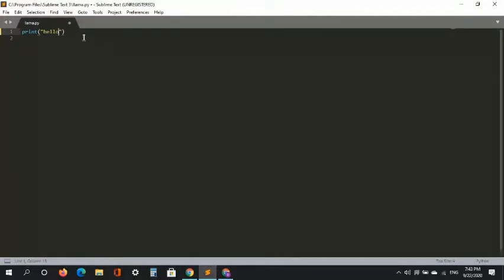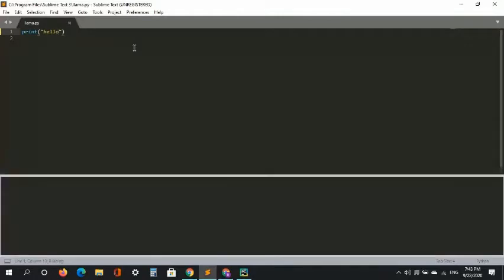If you're using Sublime, you have to save the file first and then run it. Since I saved this file already, I'm just going to run it. The shortcut for running it is Control B, and you can see hello. It printed hello. Congratulations, this is your first Python code, and this is just the building blocks.